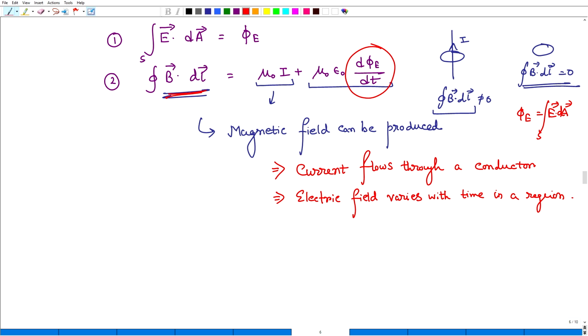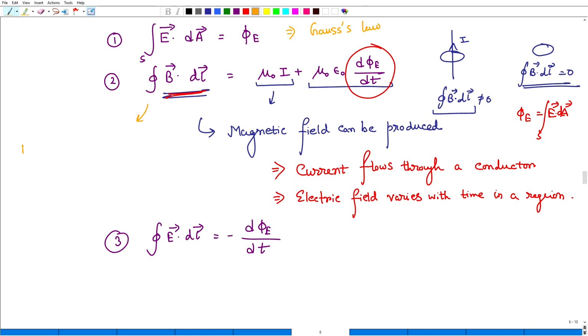Similarly, we can write the generalized Faraday's equation, which is E dot dl, the line integral of the electric field, equals minus d phi dt. Again, phi is the flux and d phi dt is the flux changing with respect to time. This is Faraday's law. The first one is the Gauss law for the electric field.